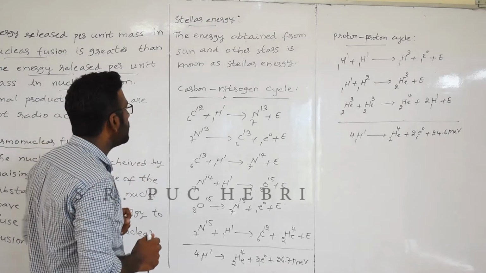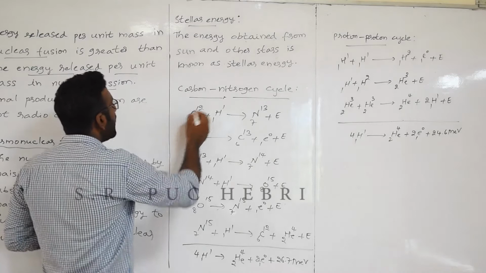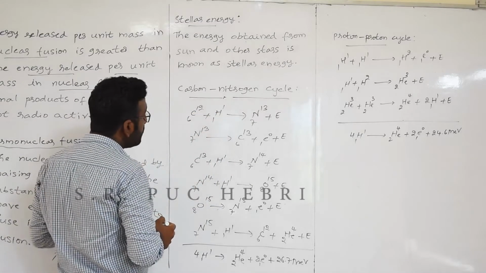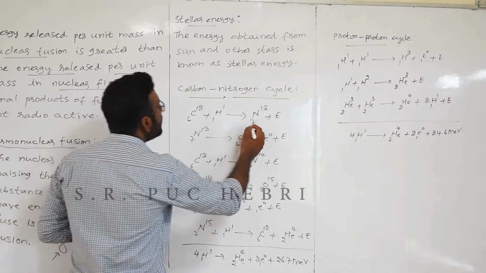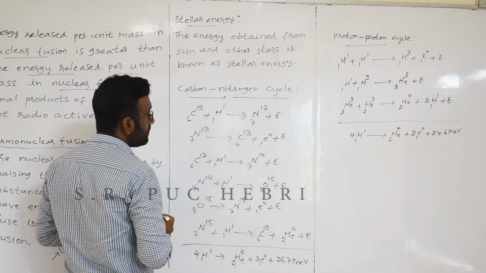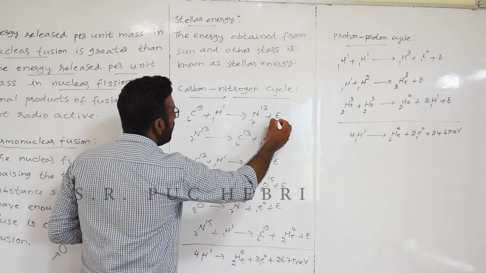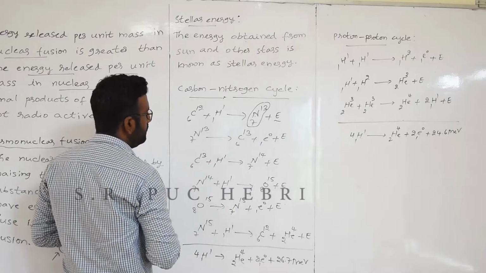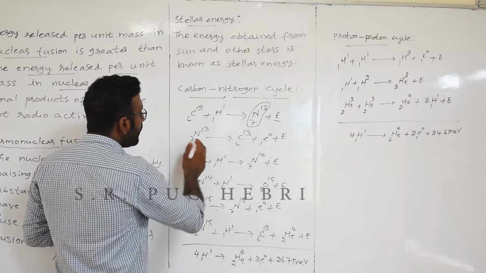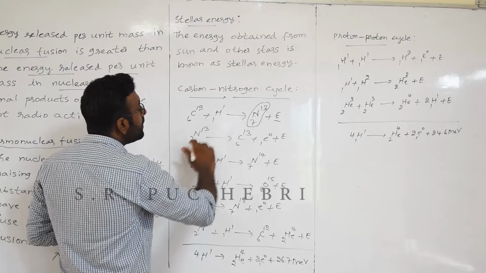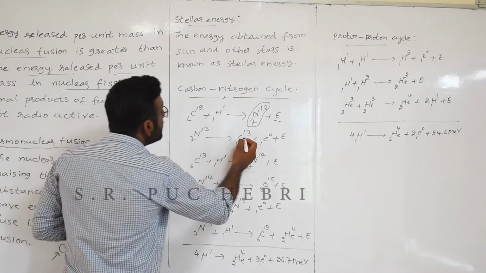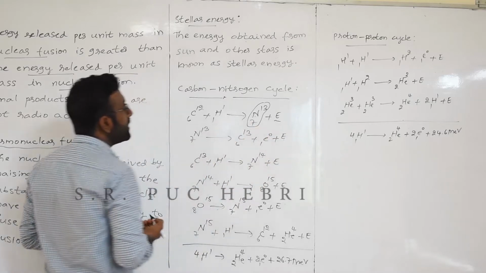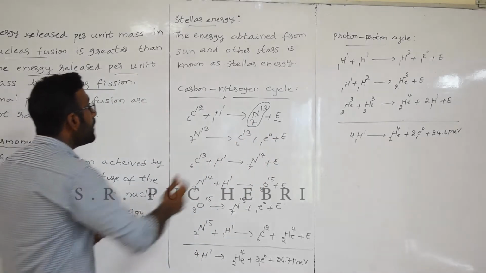Now we will see how this reaction actually takes place. A carbon-12 combines with a protium, or you can say the hydrogen nucleus. It is going to give you N-13 with the release of a large amount of energy, and this is not stable. What happens? This N-13 (atomic number 7) becomes C-13 and one positron, and also a lot of energy is released. Now this is stable.